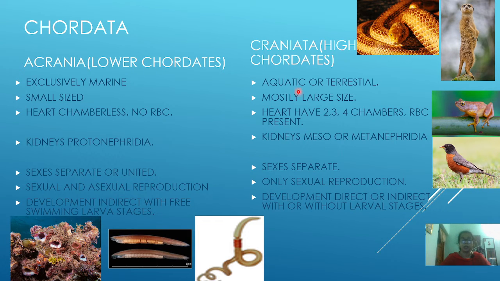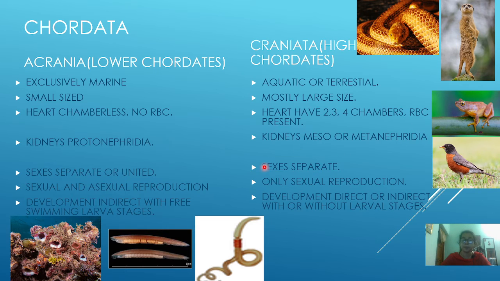Moving to the craniata, they are mostly large sized, you can see here reptiles, then amphibians, okay, birds, mammals, these are all large sized ones. And the heart may be 2 chambered, 3 chambered, 4 chambered depending upon their class, we will be discussing later on. And kidneys are mesonephric, that is the middle kidney, and metanephric, that is the advanced kidney. So, protonephridia is the primitive, meso is a little advanced, and metanephridia is the most advanced form of kidney.